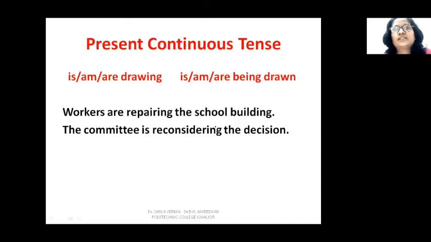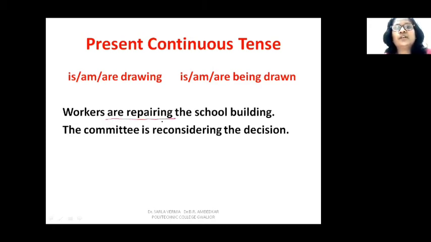Now we are changing present continuous tense into passive. Just to remind you that in present continuous tense, while changing into passive, we use being. So first example is workers are repairing the school building, and the second example is the committee is reconsidering the decision. So workers are repairing.